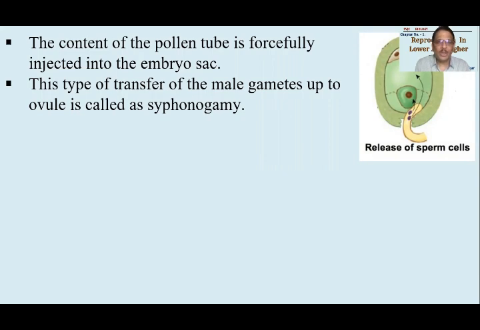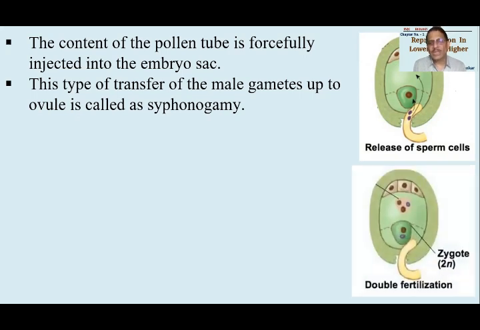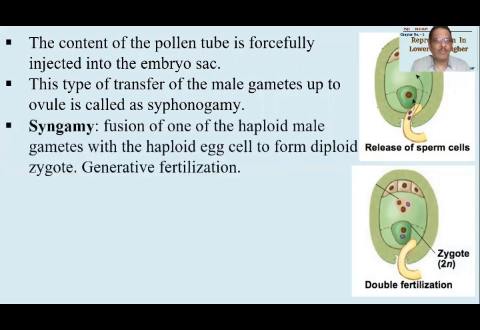यहाँ पे इसी तरह से ट्यूब यूज किया हुआ है, पोलन ट्यूब यूज किया हुआ है। That pollen tube reaches up to the ovule and sends pollen grains. Is it? No. Now we should say male gametes in the embryo sac. So it is called siphonogamy. So this word is very important.